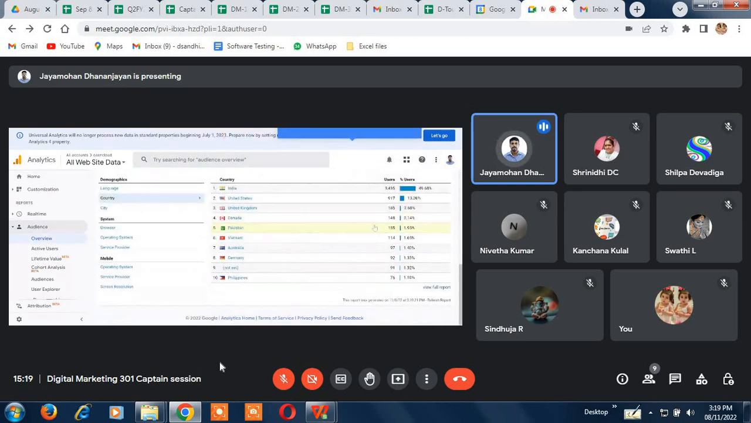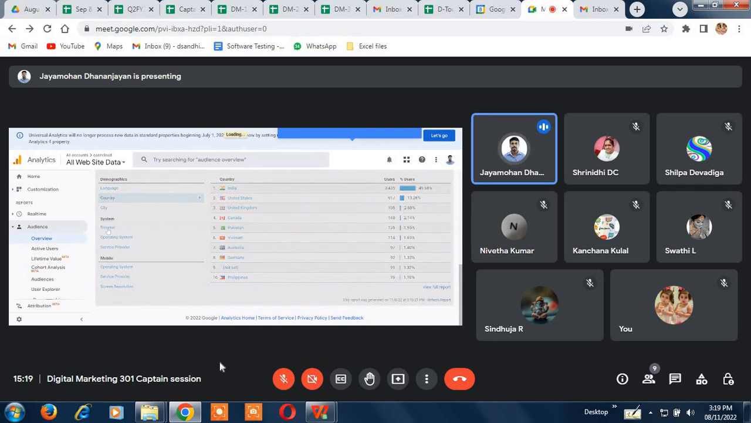So if you add up these user numbers, you will get the same number actually. It just shows which countries we are getting the users from. This also helps you understand, for example, if you're running a campaign and you want users from a particular country, whether that is happening or not. By looking at this, you can understand. Again, language and everything you can see.